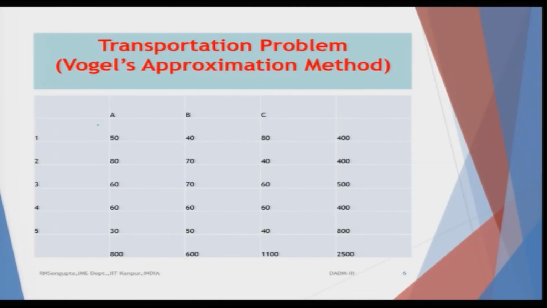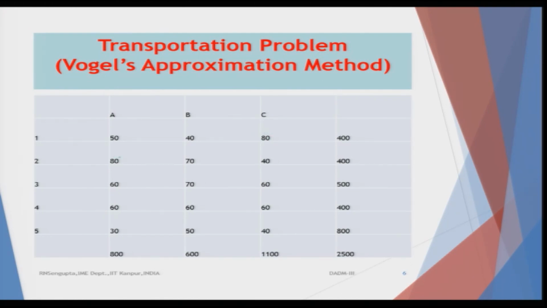Now, the cell values, which is important to note, are not the total quantum of goods. Even though it is very easy for all of you to understand, I will still repeat that. This 50 means that if I am transporting goods between A and 1, whatever the destination, whatever the origin is, I incur 50 rupees or 50 units of cost per unit of transportation. Similarly, between B and 1, I incur 40 rupees or 40 units of monetary value for each unit which is being transported or transferred. Similarly, for C to 1 or 1 to C it is 80.